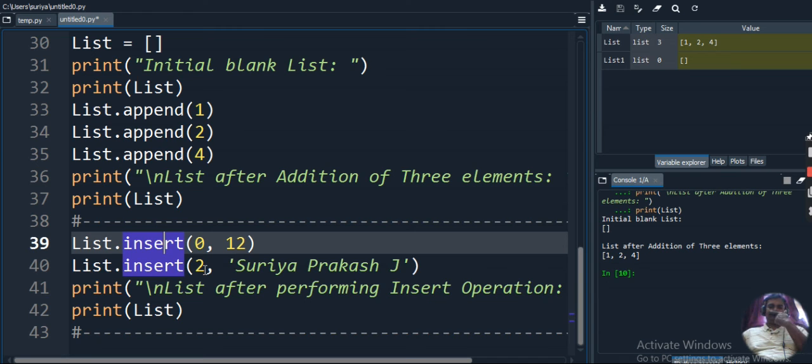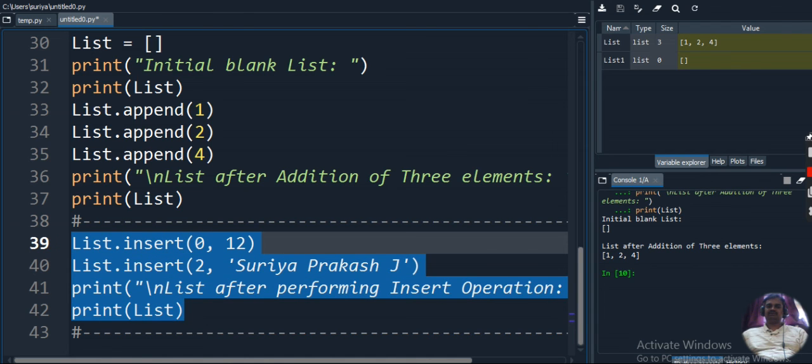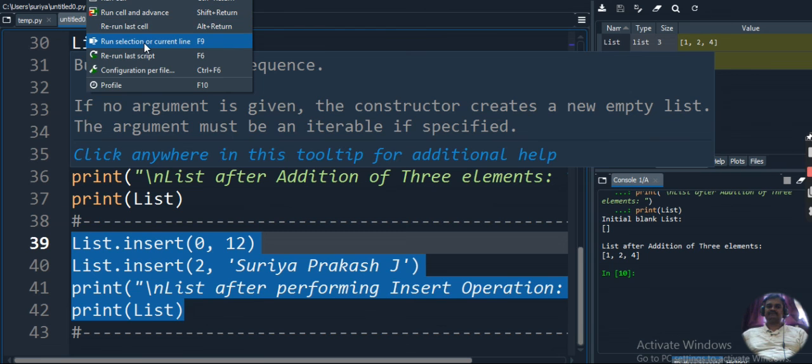So in the 0th position I will get 12, and in the second position I will get Surya Prakash J. So what is my output? In the place of 1 I will get 12. In the place of 2 it will be 2 only, because I am not updating the first position. I am updating the second position, so in the place of 4 I will get Surya Prakash J. I will execute this and show the output so you can understand.